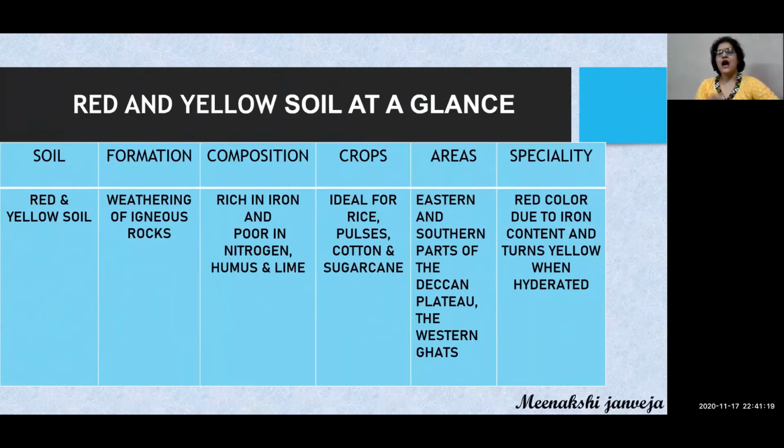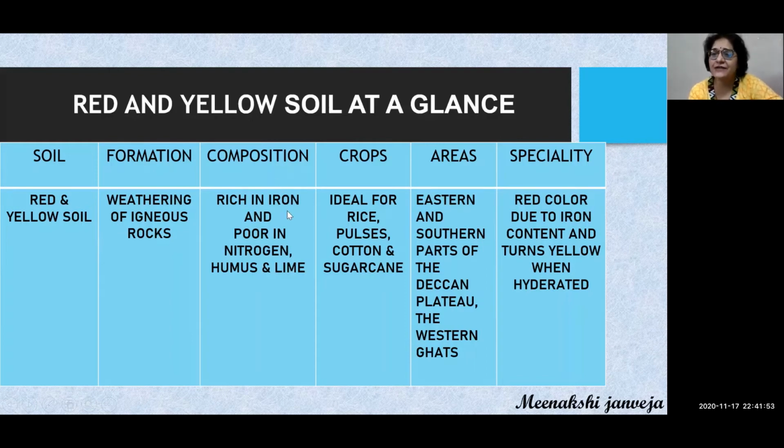Then comes how to learn all the soils and all the qualities of soils in one glance. So I have prepared a table here. Before the examination, just go through this table and you will be done with all the different qualities of red and yellow soil. So this is the name of the soil, red and yellow. About formation, it is formed due to the weathering of igneous rocks, and second is about chemical composition.